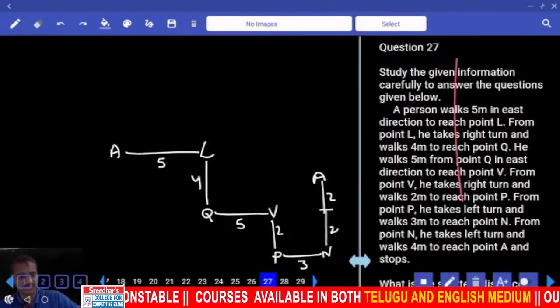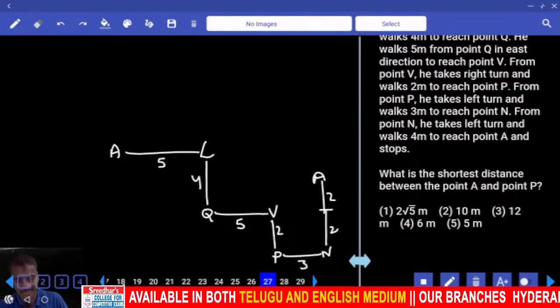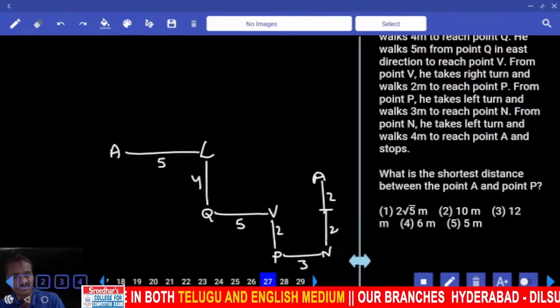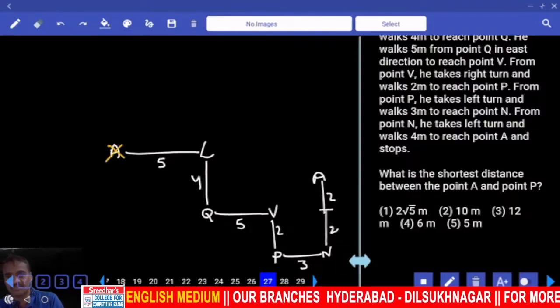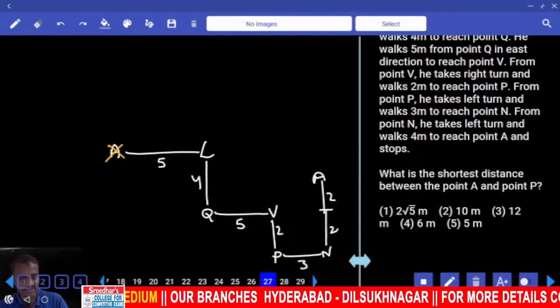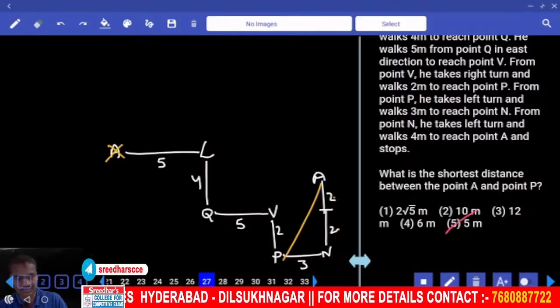According to this, tell me what is your answer? What is the shortest distance between A and P? A is here, P is here. Let us take the initial point as X. Then the distance between A and P, with 4 and 3, is nothing but 5. Choice 5.